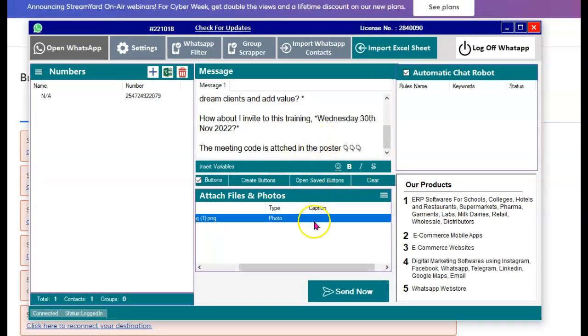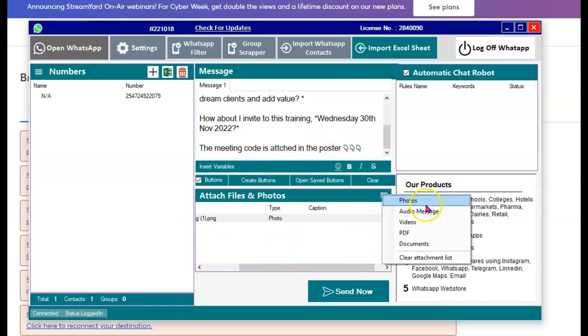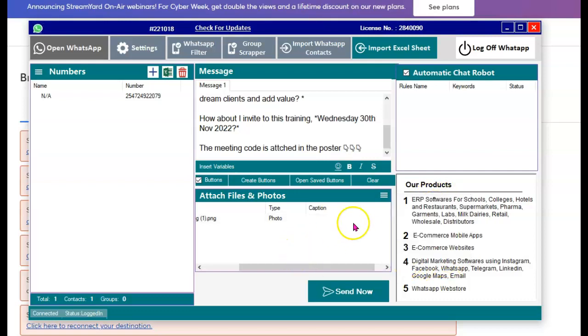Now with this one you can attach photos, you can attach an audio message, like you can speak a message and just send it to your customers. You can attach videos, PDFs, documents, or clear attachments. Once you're done, assuming that you've got your numbers already fed here, all you need to do is just click send, and the message will go to all those customers.